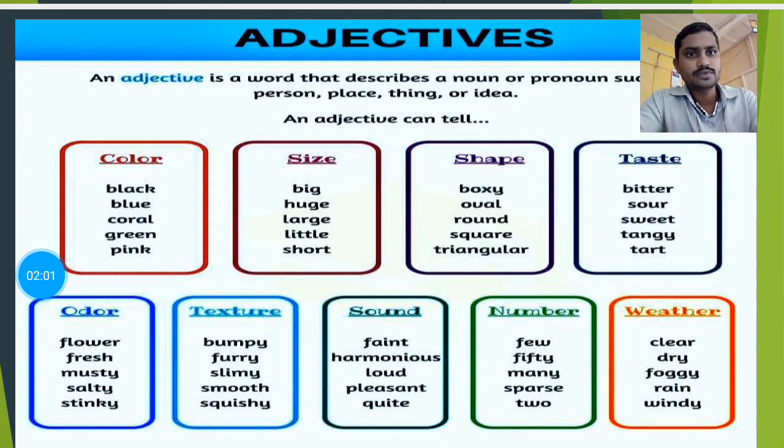Textures are like slim, smooth. Sounds are like pleasant sound, loud sound. Numbers are like few, 1, 2, 3. And weather is like rainy, foggy, windy. From these you can easily understand the adjective.